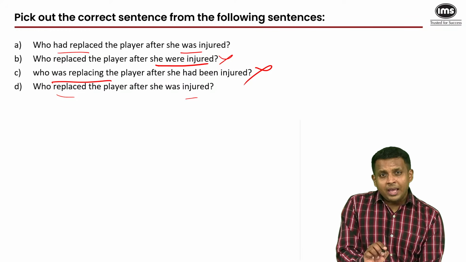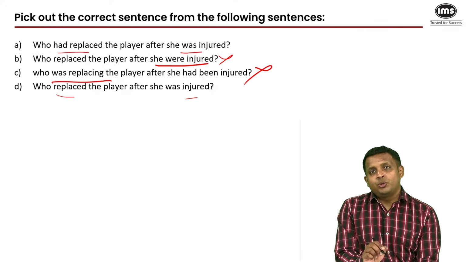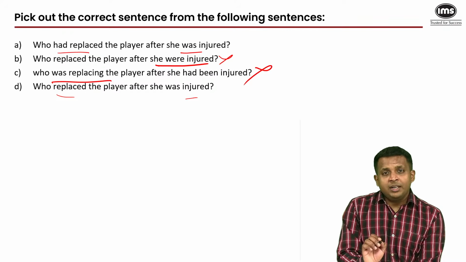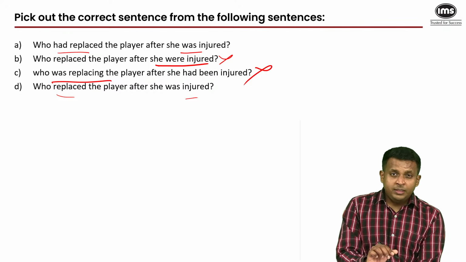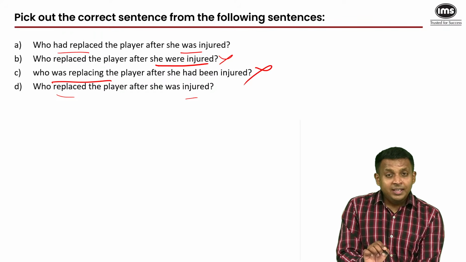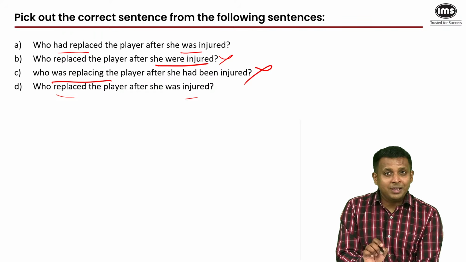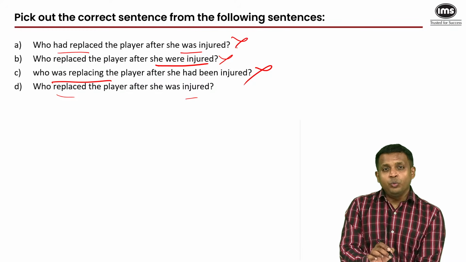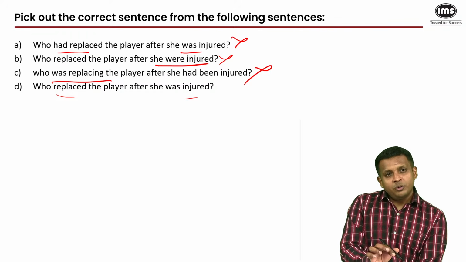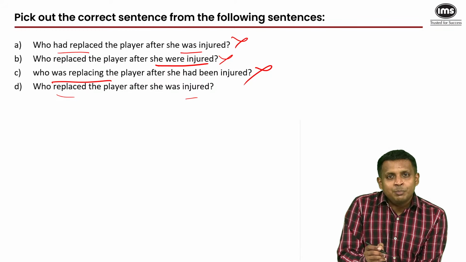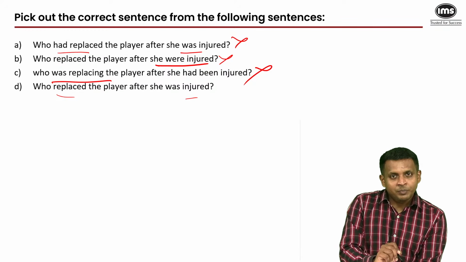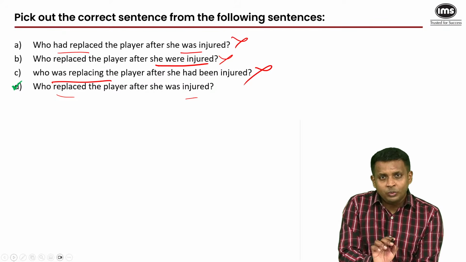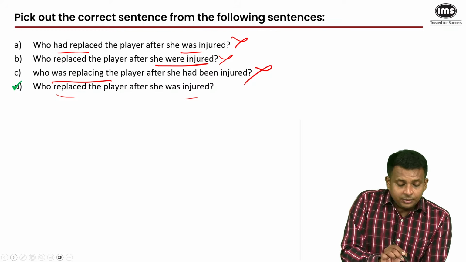And we use that rule: an earlier action should be in the past perfect tense, the later action should be in the simple past tense. But when the focus is on the sequence, when we clearly want to indicate that one of those things happened much earlier, the other happened later, then we apply that rule about past perfect and simple past. It's a very important rule, it's there in your module. But no, that's not what we want to do. In everyday colloquial usage, we are only focusing on the replacement here, like who replaced her after she was injured. Both verbs in the simple past tense are absolutely acceptable here because you do not need to apply that rule unless it's absolutely necessary.